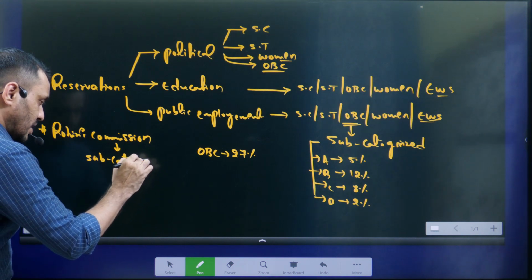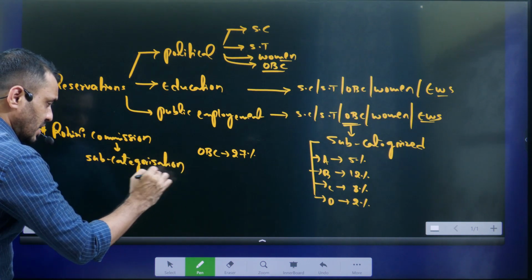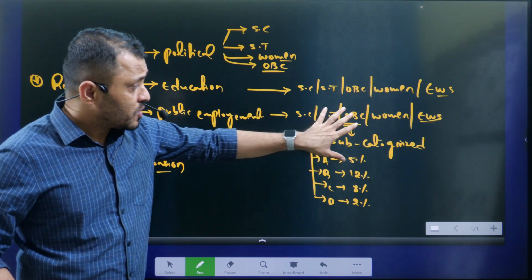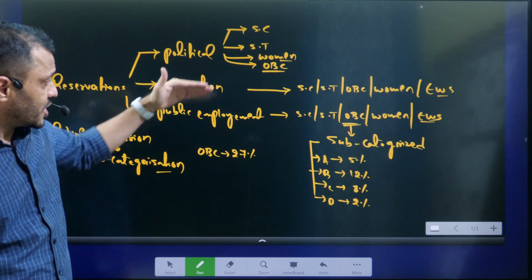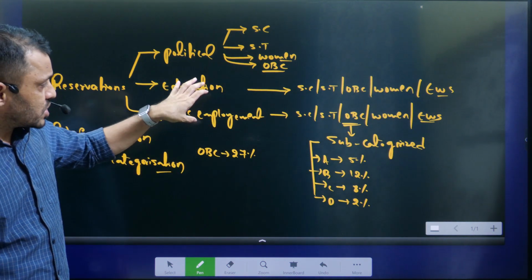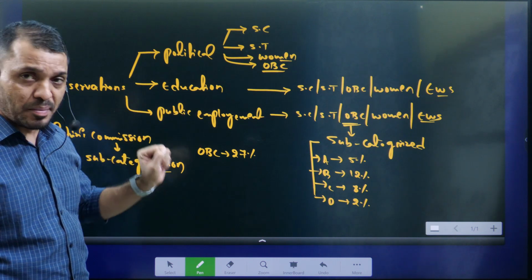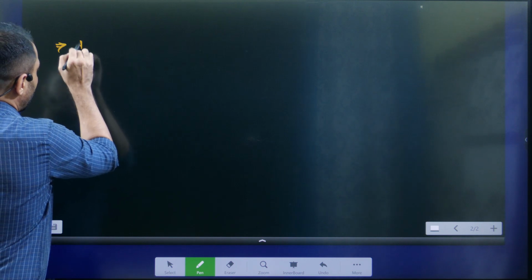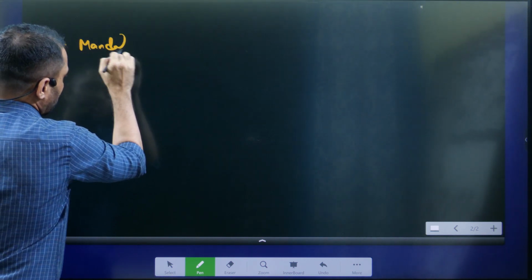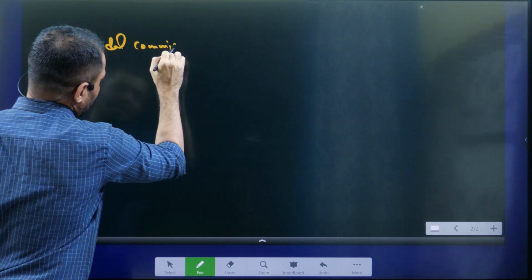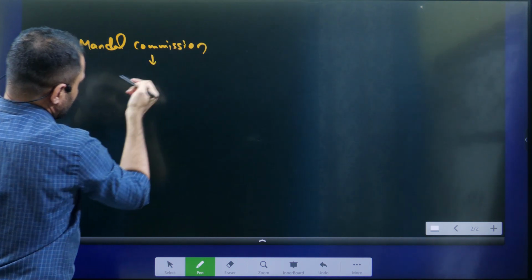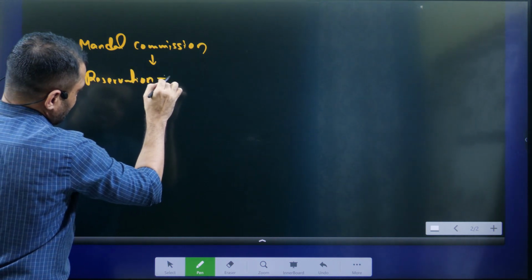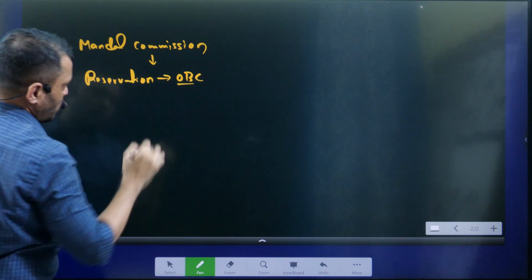Subcategorization, give subcategorization. So they have given the report now. We'll check that one. Initially, OBCs were not having reservations in education and public employment. The reservation to OBCs in education and public employment is according to the BP Mandal Commission. This Mandal Commission recommended reservation to OBCs. Before that, OBCs did not have reservation.